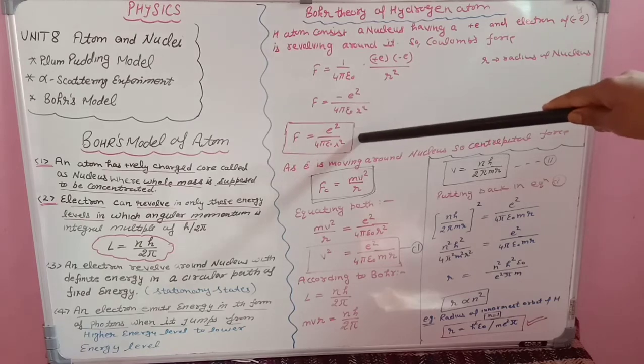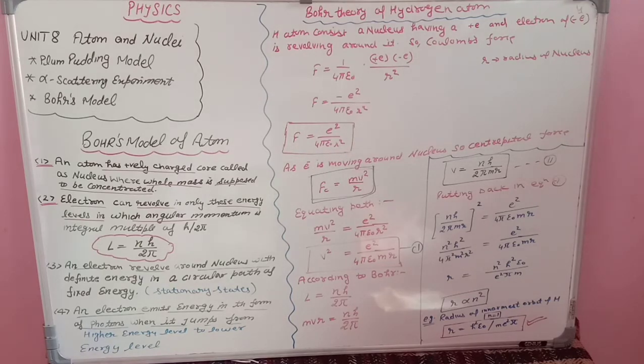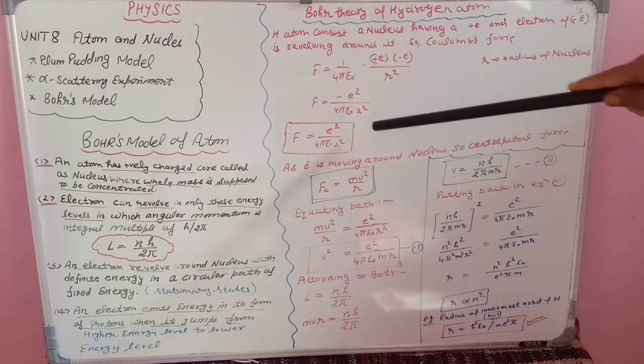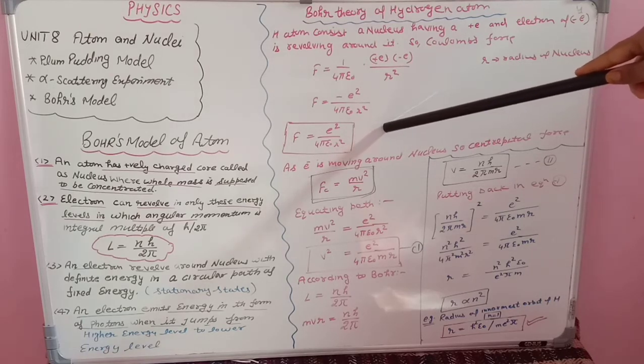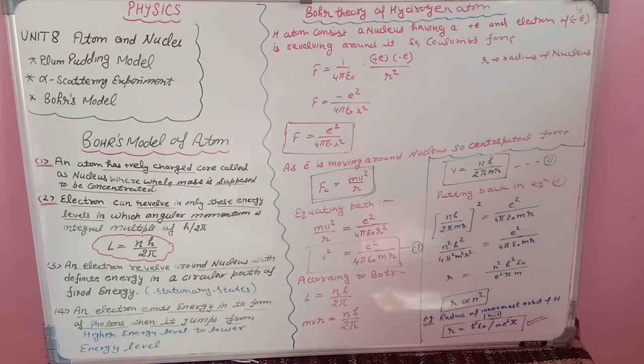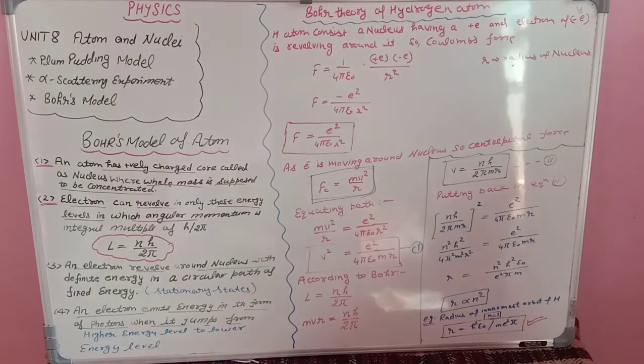Students, if we take its magnitude only, because negative sign is just representing that it is for electron, then F is equal to E square upon 4 pi epsilon naught R square. But you know that whenever any object, any electron is moving around a nucleus, then there will be existence of centripetal force. Centripetal force means the force required to keep a body in a circular path. So centripetal force expression is mv square upon r.